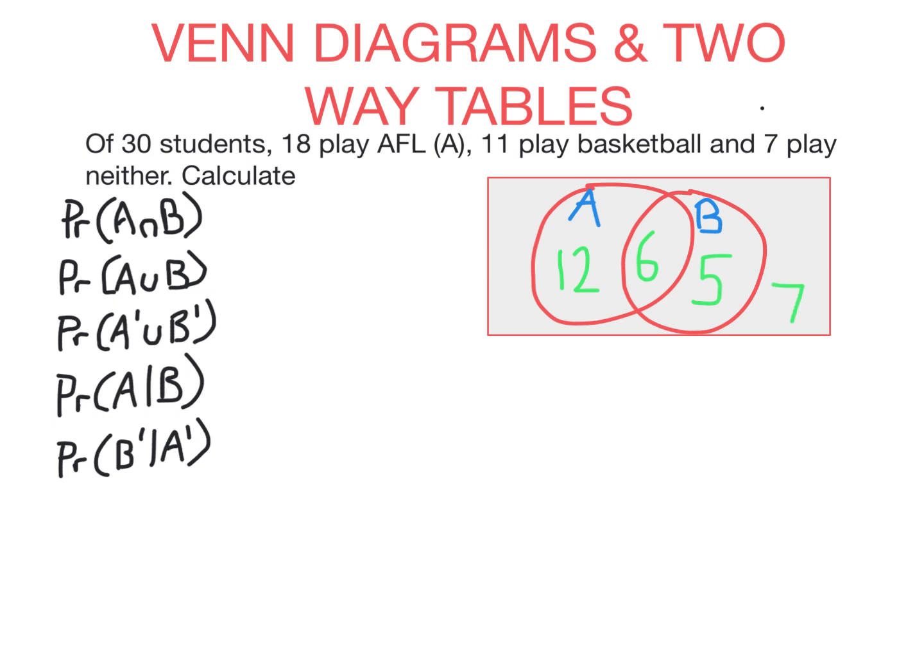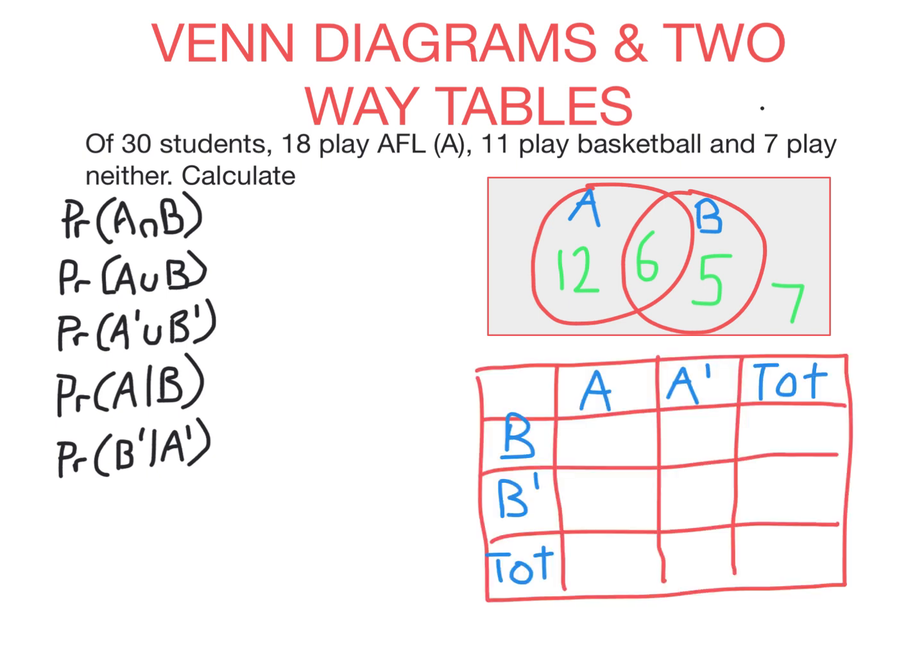Now we could just as easily have used a two-way table. So the two ways that you can either play AFL or not play AFL. You can play basketball or not play basketball. So in this cell, we're in column A, row B. These are the people that play both. So we'll put a 6 there. These are the 12 that play AFL and not basketball.